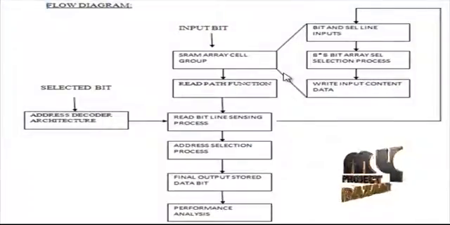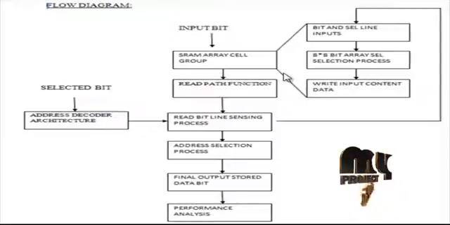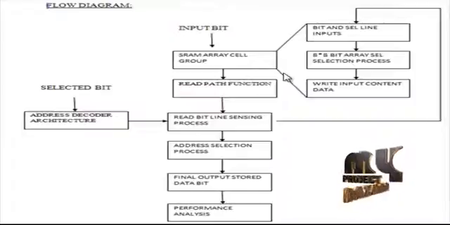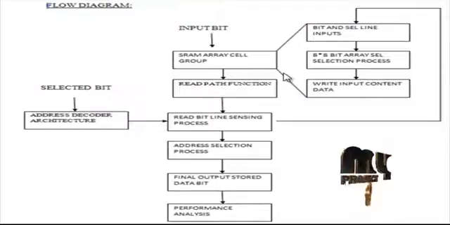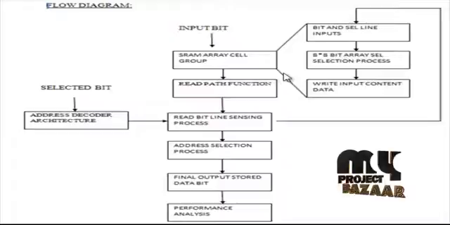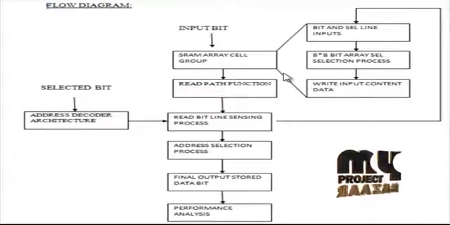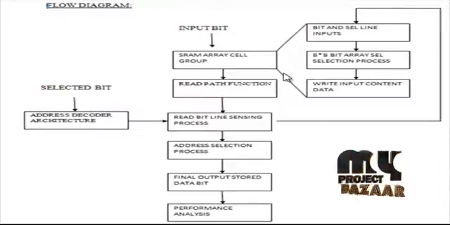Next we see the flow diagram for the product. First, the input data bits are applied to our single bit SRAM cell. We develop the array based SRAM cell, and to develop the 8x8 bit storage array, the SRAM cell is designed. Each SRAM cell consists of the sleep transistor, and we apply the threshold function for each 6 transistor based SRAM cell, and apply the bit and selection line input, and store either 1 or 0 in each and every single bit SRAM cell, and control the write input content data.